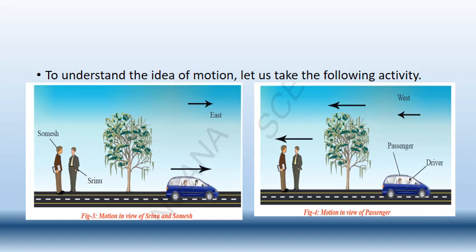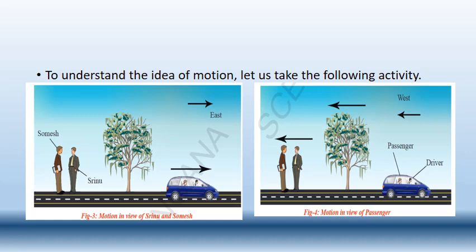So let us see here in the first picture, where the perspective is from the two persons standing here, Somesh and Srinu. While they are talking on the road, they saw a car moving. What did they find? According to them, the car is moving and it is moving towards the east. That is what they have thought.